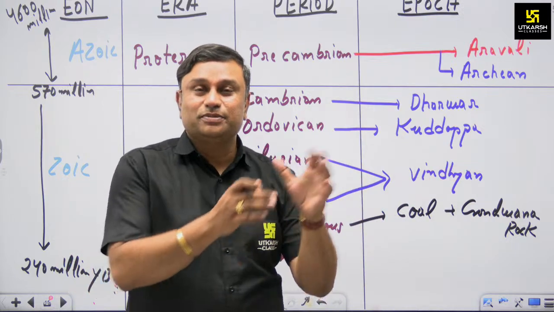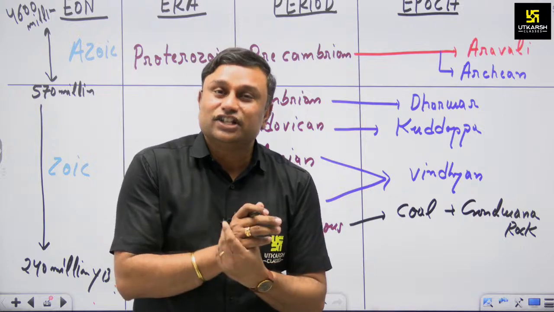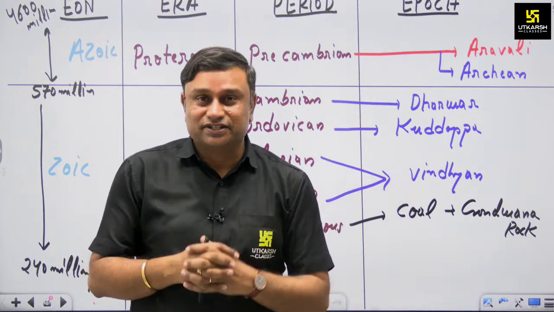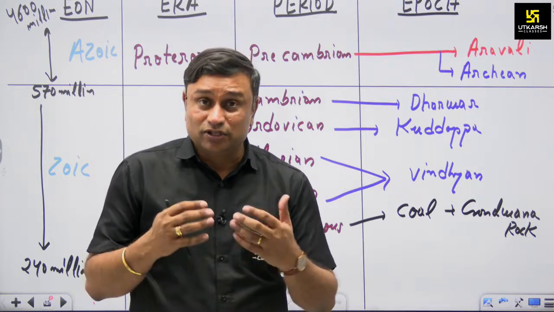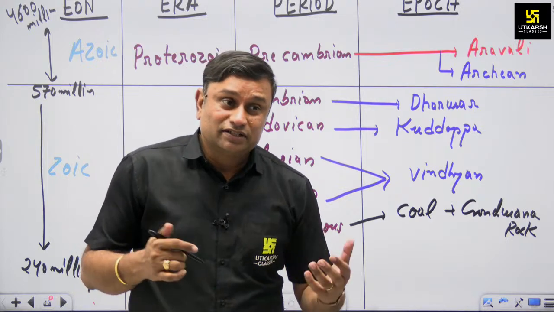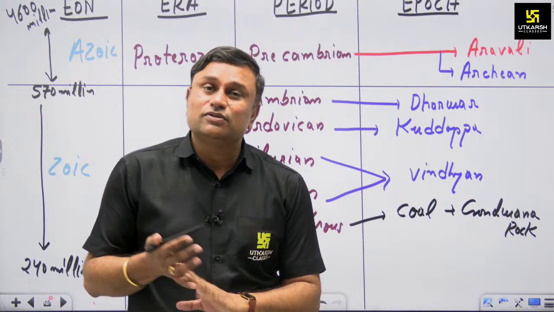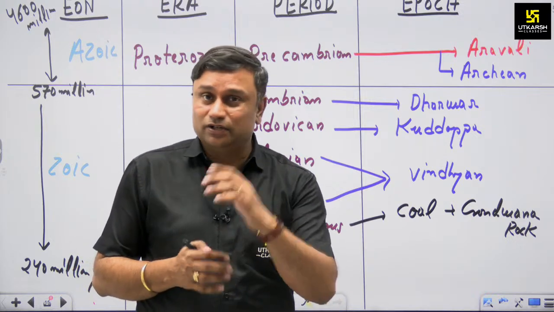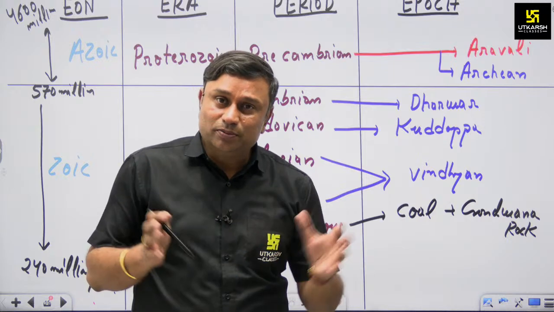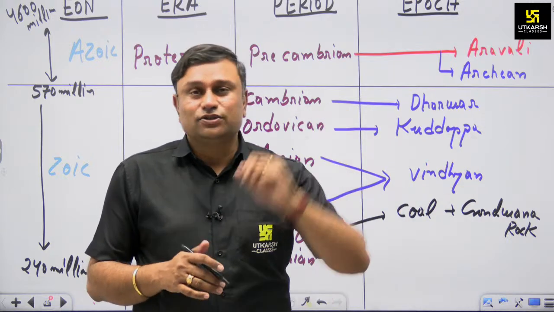They belong basically to Jharkhand, Chhattisgarh and Madhya Pradesh. Some studies say that around 98% of India's coal deposition is associated with the Gondwana rock system, and it is accumulated specifically in the Chota Nagpur region.